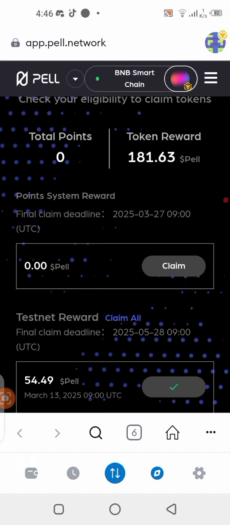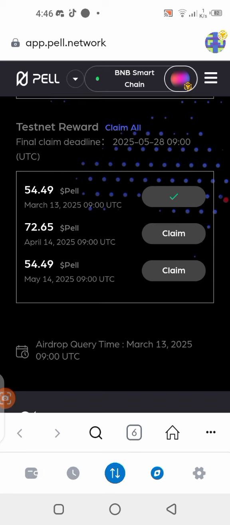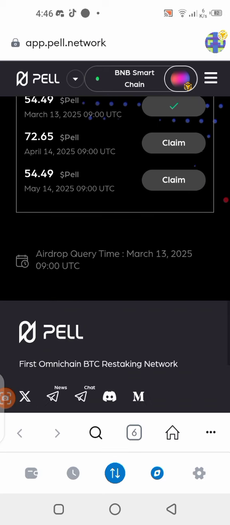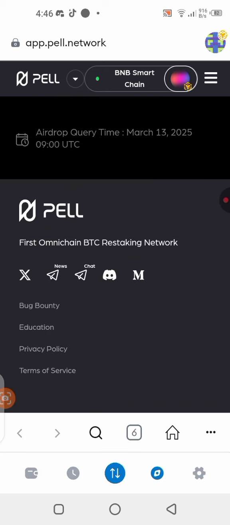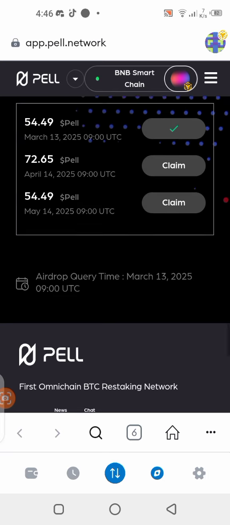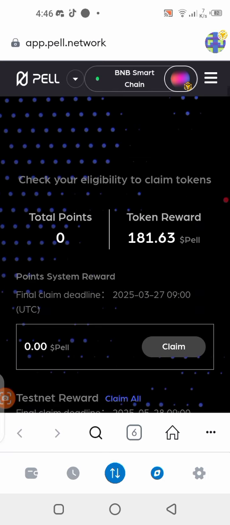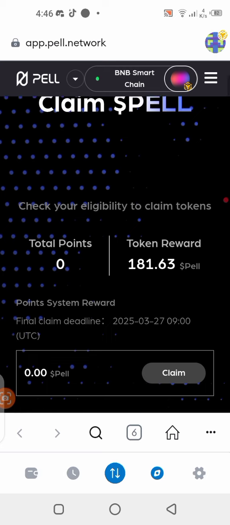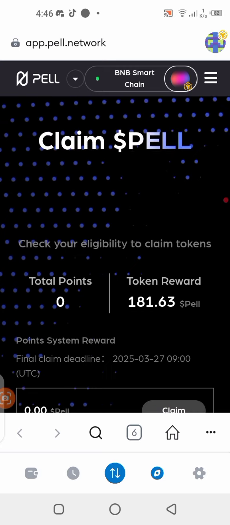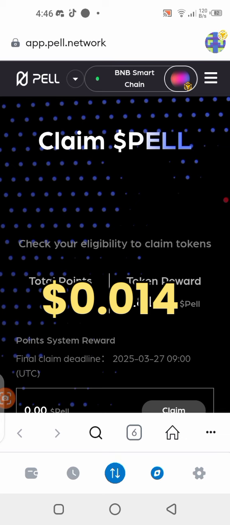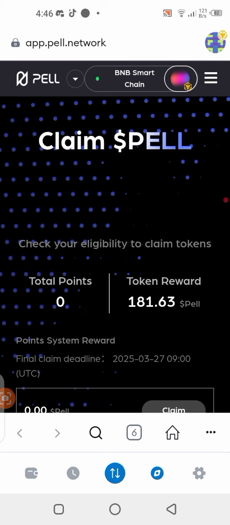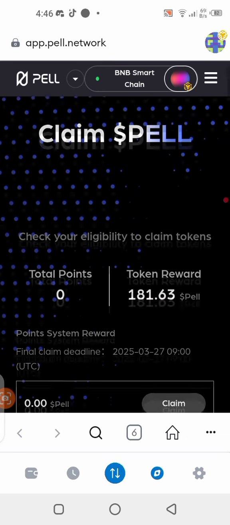All right, and once you get your token in your wallet, you can actually send it to the exchange. It is already listed on about 3 different exchanges. I think Gate.io, Bybit, and MEXC. So you can actually sell this token right now on the exchange. All right, but guys, it's currently trading at a rate of 0.014 cents. So guys, it's very little. I don't know if you want to do that, but that is it, guys.